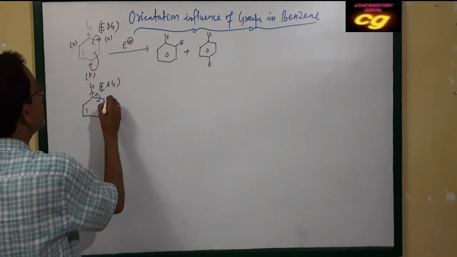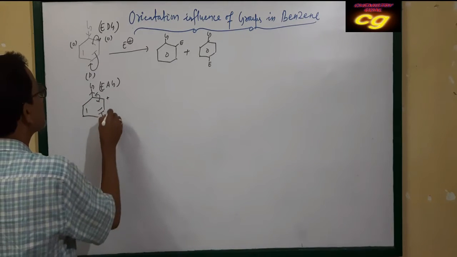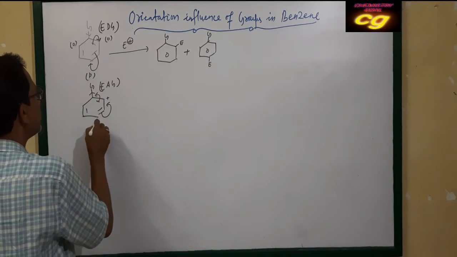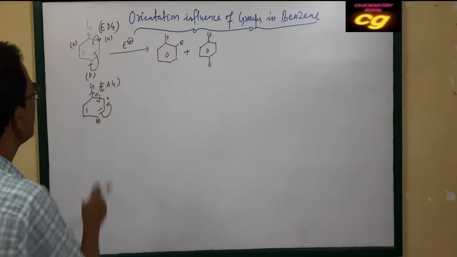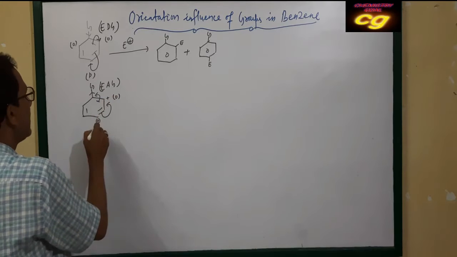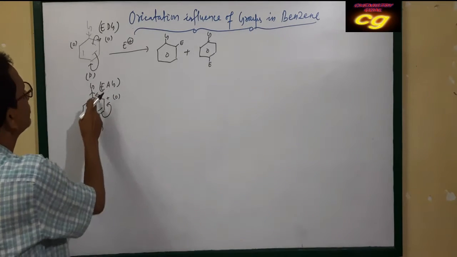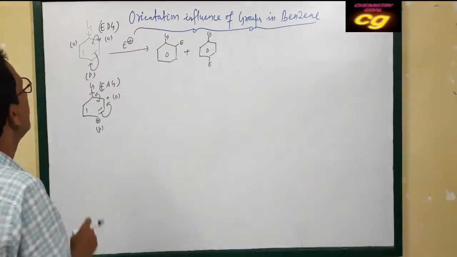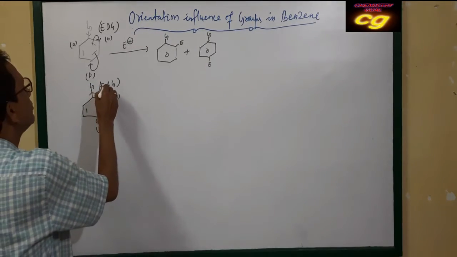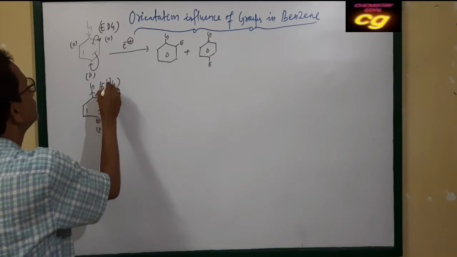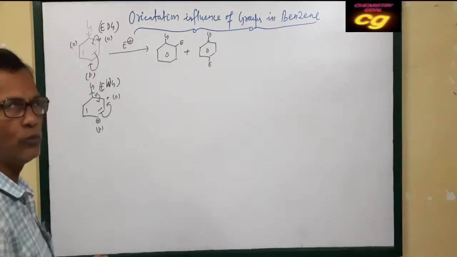So a plus charge is produced here, and the ortho and para positions get more positive charge due to the electron attracting group. It is also called an electron withdrawing group, or attracting group.